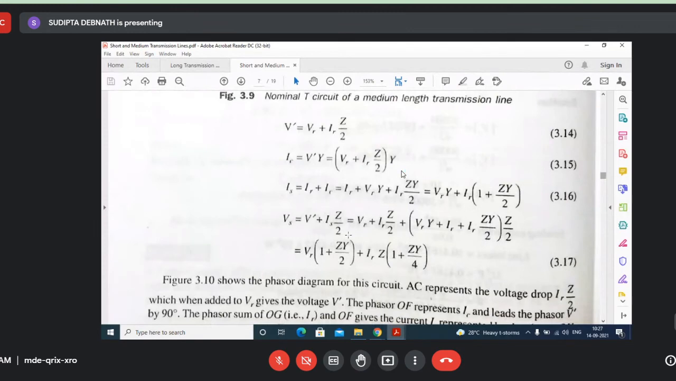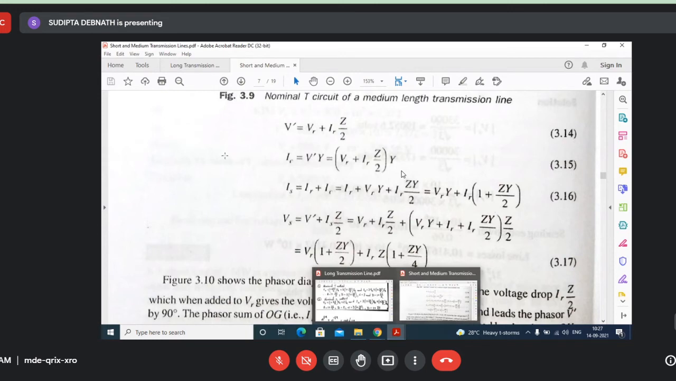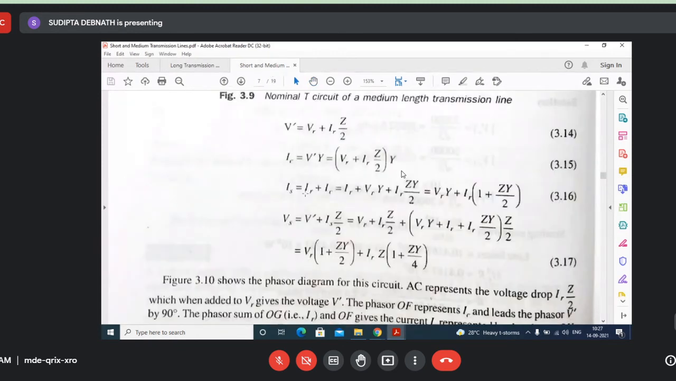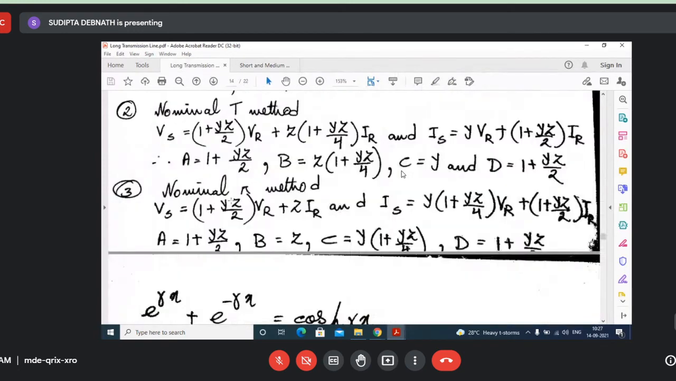Vs equal to this one plus this one. So what will be A? A is 1 plus yz by 2. What is B? Z into 1 plus yz by 4. Understood? And these equations we discussed in the last class, so directly we have written here A equal to this one and B equal to this one. Similarly, C equal to Y, D equal to this one.